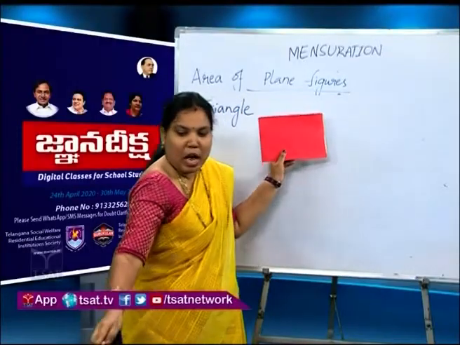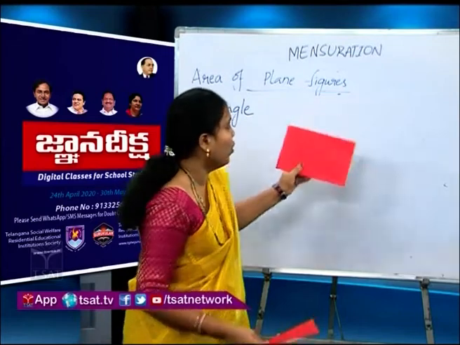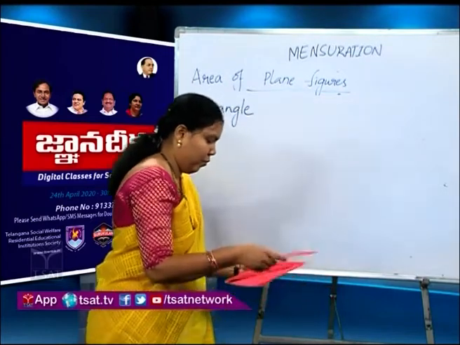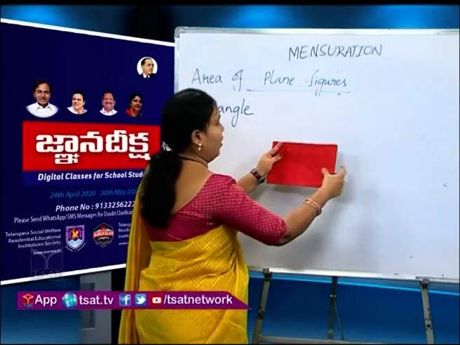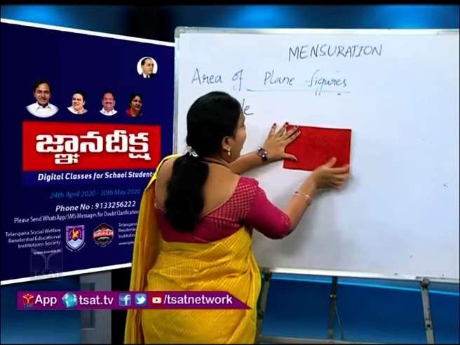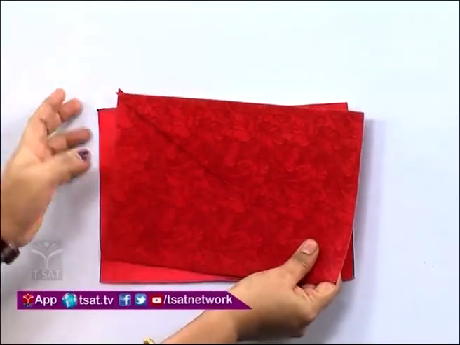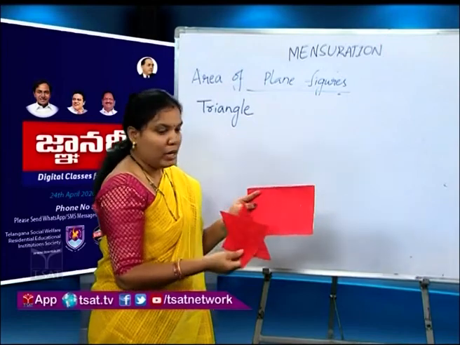If I cut this rectangle along its diagonal, then we have 2 triangles.